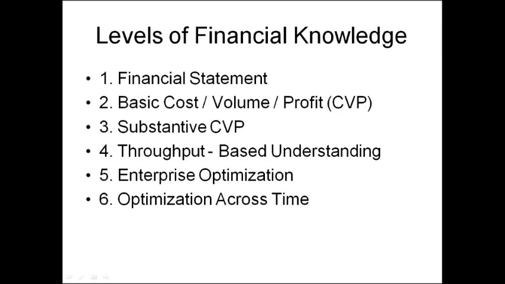These are the levels of financial knowledge. The first is financial statement. The second is CVP, known as Basic Cost Volume Profit. The third is substantive CVP. The fourth is throughput-based understanding. Number 5 is enterprise optimization. Number six is optimization across time.